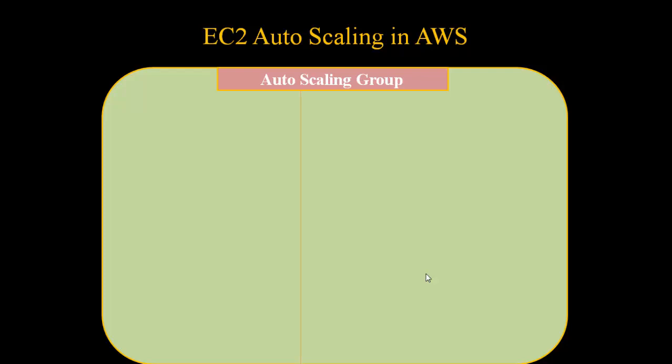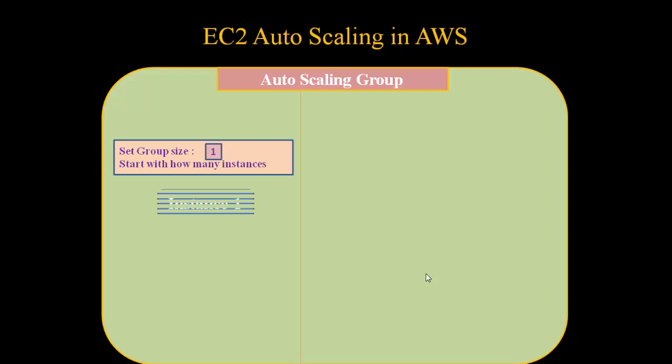Now, what is EC2 auto scaling in AWS? In AWS, we have to make an auto scaling group. In that, first we have to set the group size, or identify how many instances are required initially. For example, initially I want only one instance, so I am having one server, one instance.